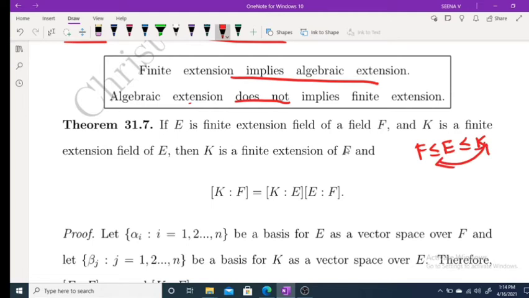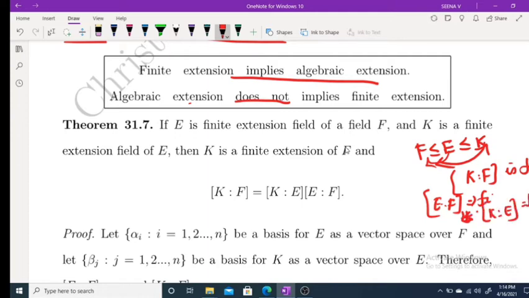We have to prove the dimension of K over F is finite. Given, the dimension of E over F is finite, and also the dimension of K over E is finite, and we have to prove K over F is finite.